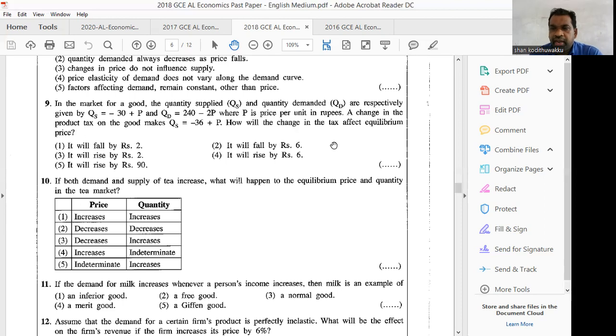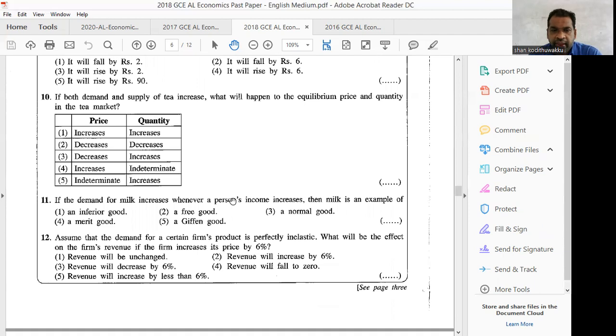That means the original equilibrium price was 90, and just after tax, you get the new equilibrium price 92. Therefore, you can select here: from the original price 90, the price has increased to 92. Therefore, because of tax, the price has increased by 2 rupees. Therefore, you can select answer 3, it will rise by 2 rupees. Because of tax, the answer is the third one. It will rise by 2.